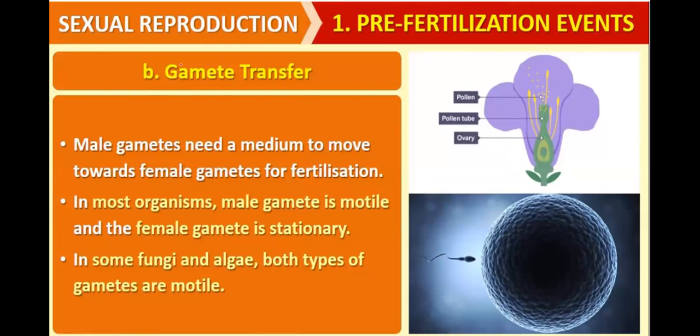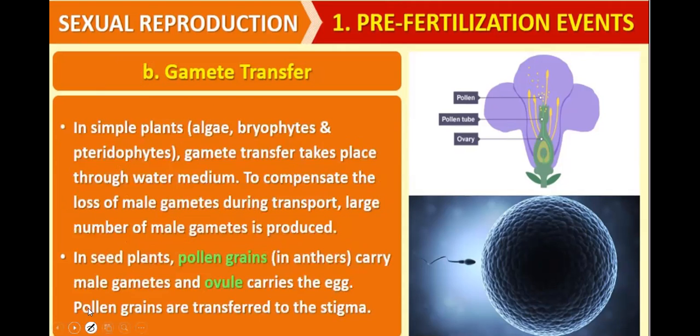Now, after gametogenesis, there is a second event called gamete transfer. Male gametes need a medium to move towards the female gamete for fertilization. In most organisms, the male gamete is motile and the female gamete is stationary. In some fungi and algae, both types of gametes are motile, meaning they can move from one place to another. In simple plants like algae, bryophytes, and pteridophytes, gamete transfer takes place through a water medium.